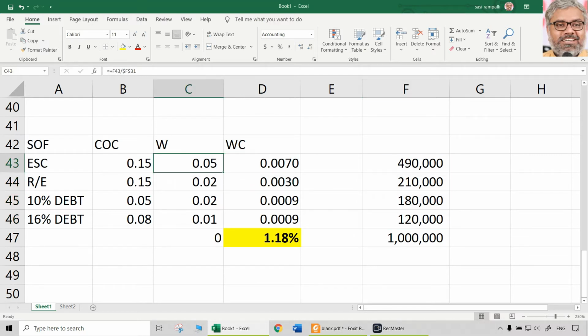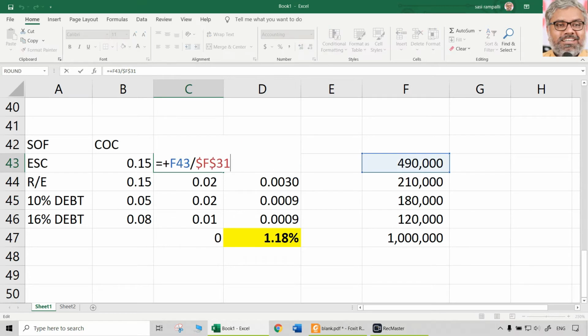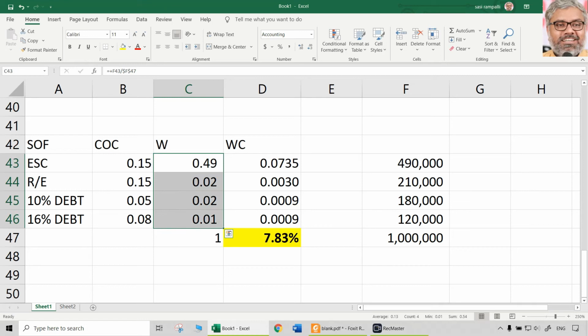For that, we have weights here, which will naturally be different. So these are the weights: 49%, 21%, 18%, and 12%. The total of the weights should be 1.